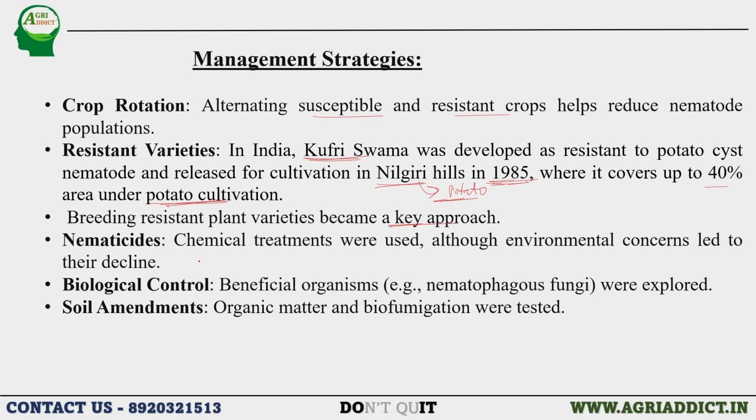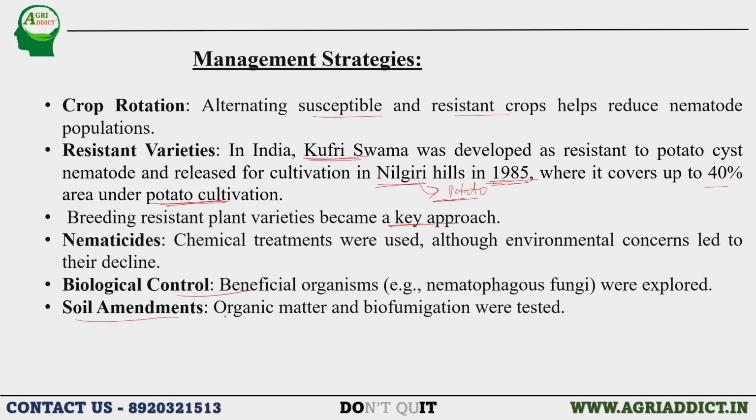Some of the nematicides like carbofuran can be used for the control of this nematode if it is causing more infection or more drastic damage to the plant. And biological control agents, beneficial organisms like bacteria such as Pseudomonas or fungi like Trichoderma viride, can be applied or followed in the management strategies.